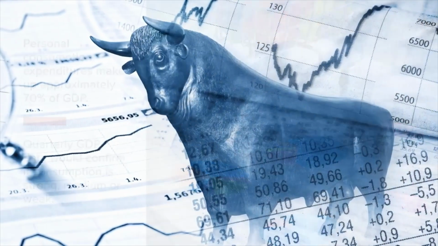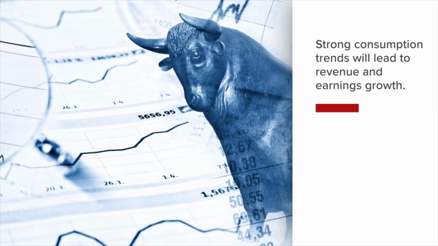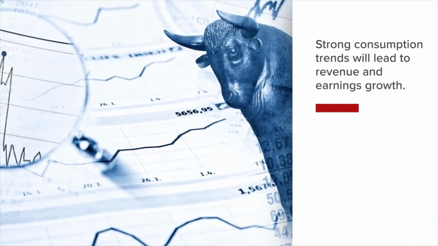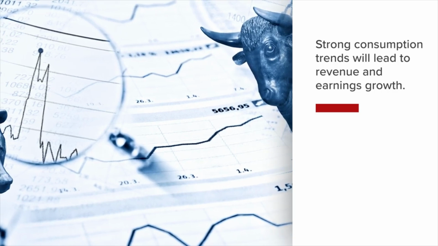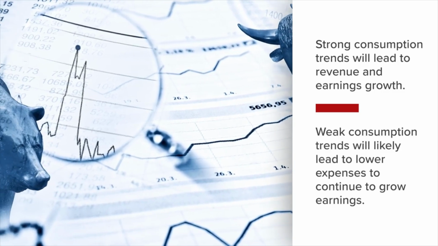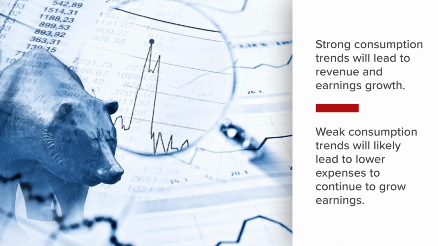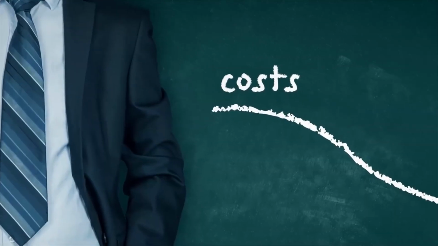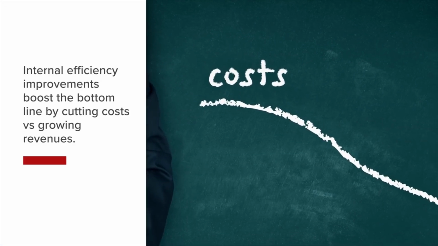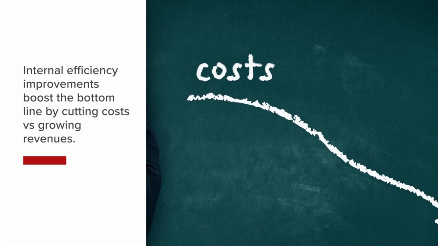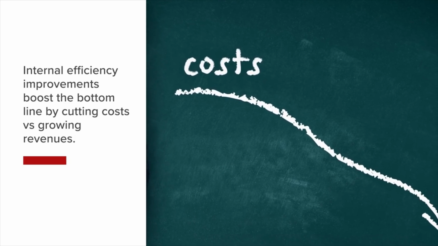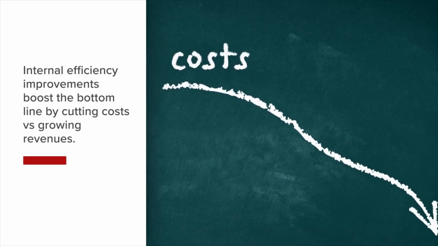Stock bulls would cheer strong consumption trends as that will lead to revenue and earnings growth across corporate America. Weak consumption trends will likely lead to negative sentiment as companies will need to lower expenses to continue to grow earnings. These internal efficiency improvements boost the bottom line by cutting costs rather than by growing revenues, the more preferred and sustainable way to increase earnings.